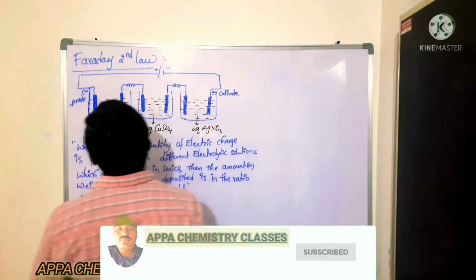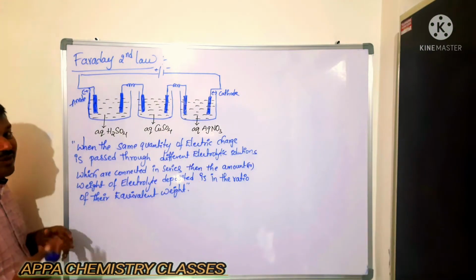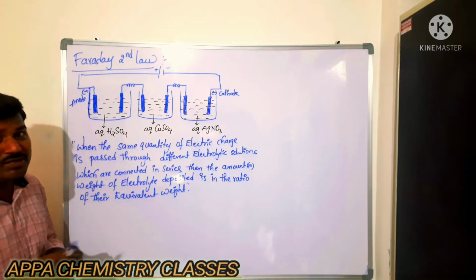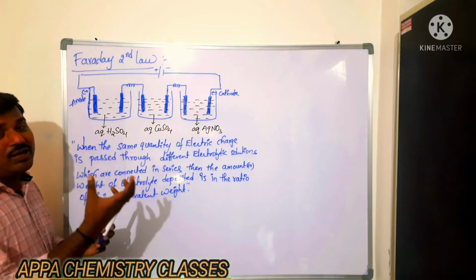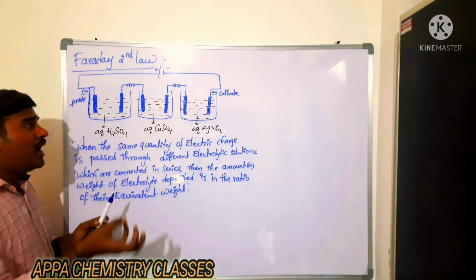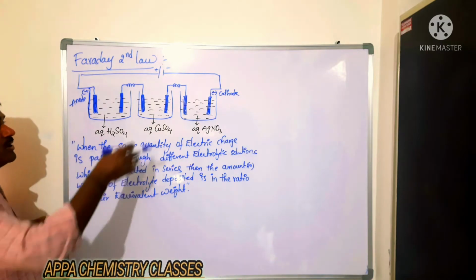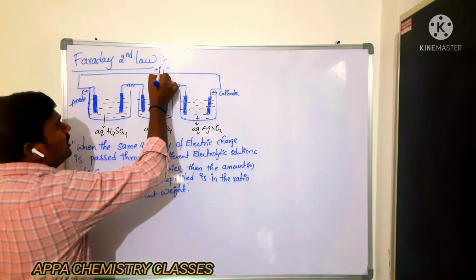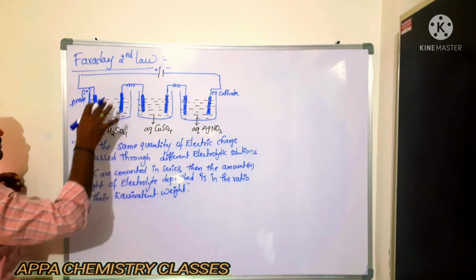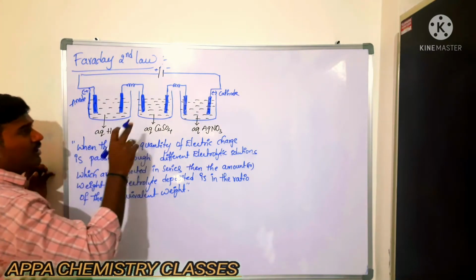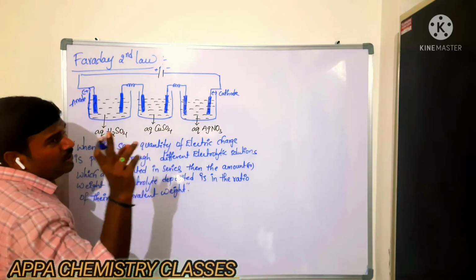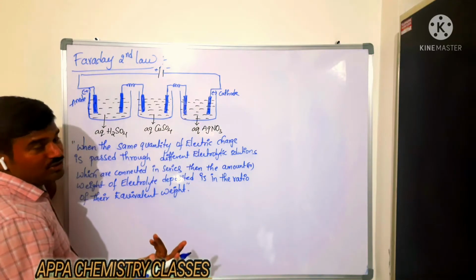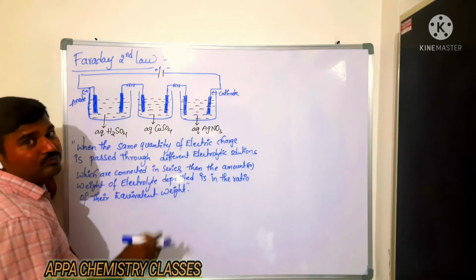Now you see here, Faraday's second law. What is Faraday's second law here? Faraday proposed a quantitative relation between the amount of electrolyte deposited at the electrode and the quantity of electric charge which we are passing through the electrolytic solution. Is it or not? So that quantitative relation was given in the second law also. Now in the first law we had taken only one electrolytic solution. In the second law, we are taking different electrolytic solutions, either 2 or more than 2.